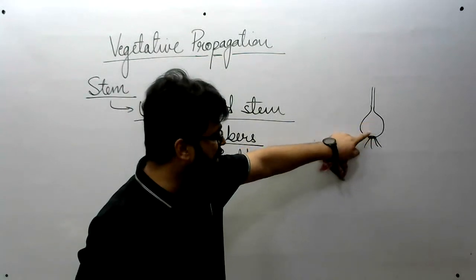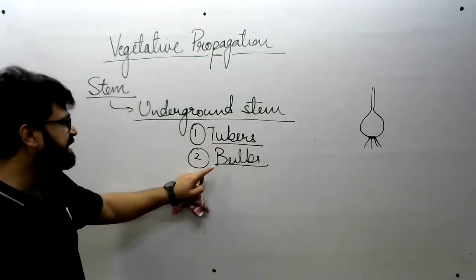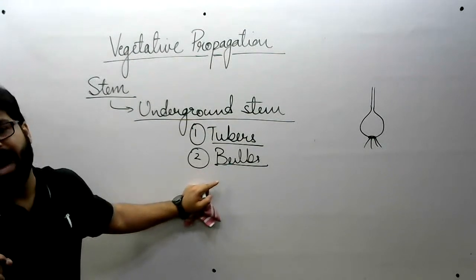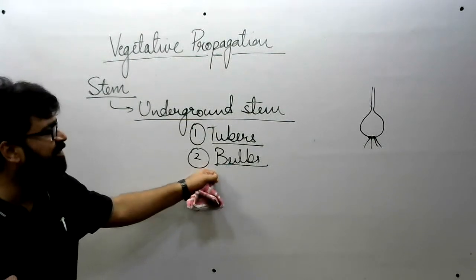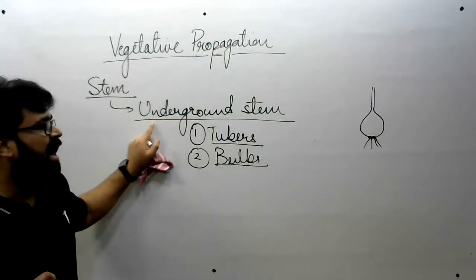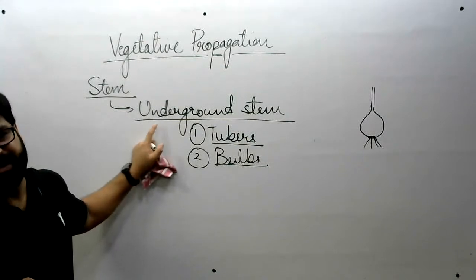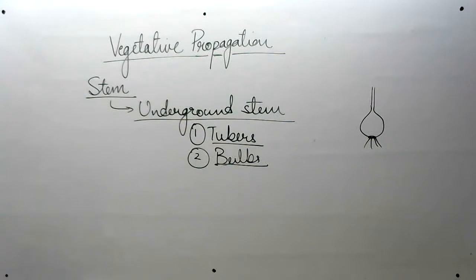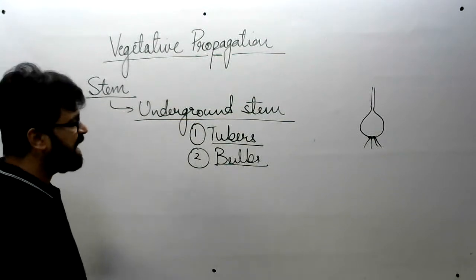So this complete structure is known as bulb, and it is again a modified stem. All of you have seen onion. Onion is the example of bulb, Allium cepa, and it is present under the ground. That's why we have placed it here. Okay. Yes, garlic is also Allium sativum.